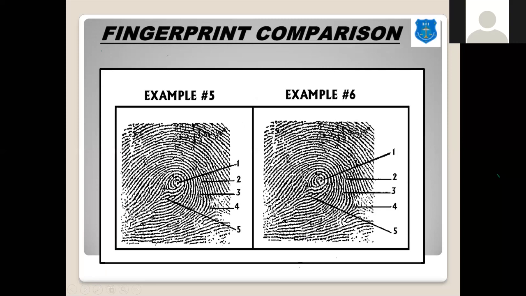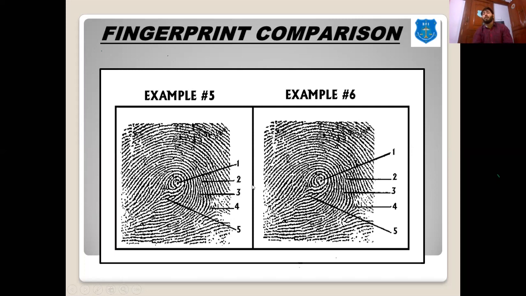So this is another example. After examining the class characters, we can say both the prints belong to central pocket loop, because there appears to be a peacock eye-like formation. Then we go to the individual characteristic identification. We can see there is an enclosure here at point number 2, and similarly the same is present in the other also at the same location.